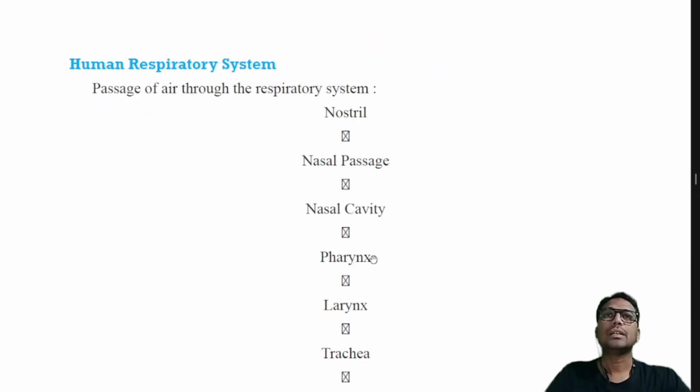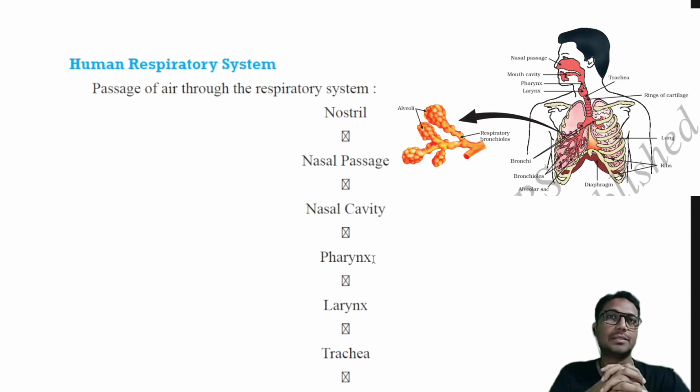Then coming to respiration in a human being. As we have studied in the previous revision classes, our body consists of the organ system grade of body organization. So here also we have a separate respiratory system. In the case of a human being, you have already seen the diagram of the human respiratory system. Okay, so air passes through the respiratory tract, right?